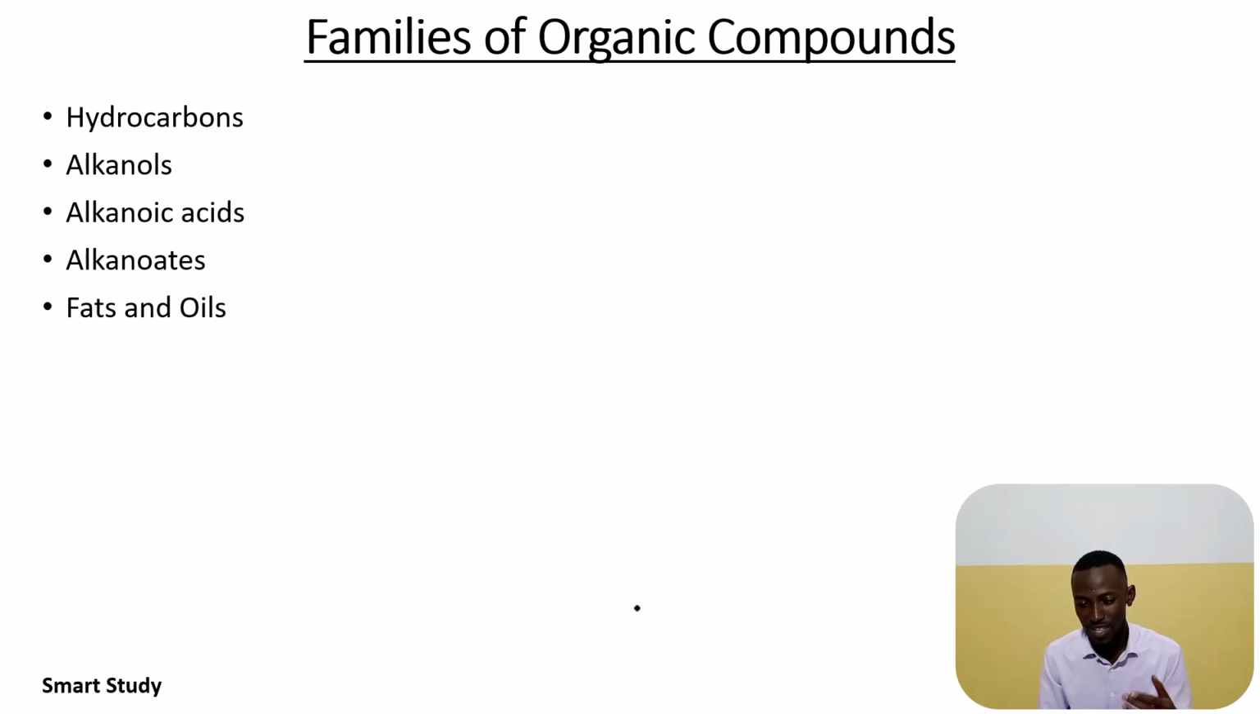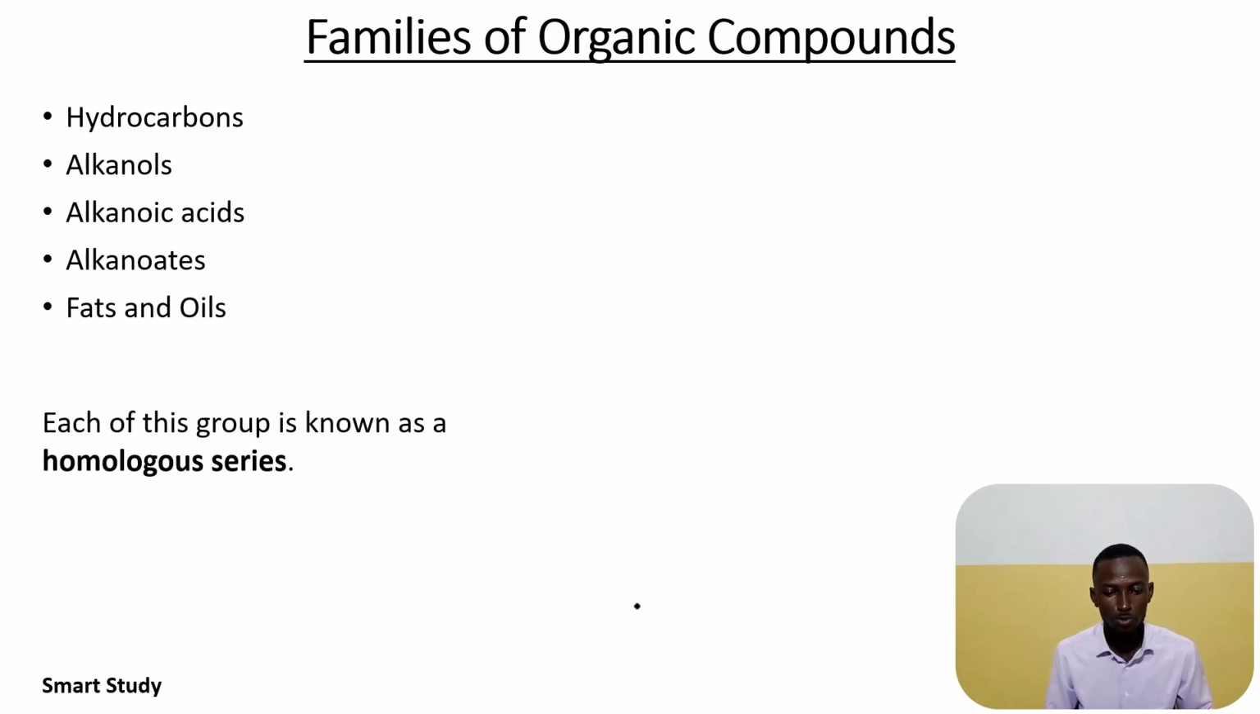So in the next video, we'll be talking about each of these families of organic compounds. We'll pick them one at a time. Now, each of these families of organic compounds is known as a homologous series. So the hydrocarbon here is a homologous series. We have the alkanols as a homologous series. We have alkanoic acid, alkanates, and fat and oil as homologous series.